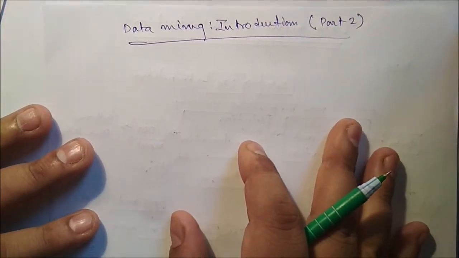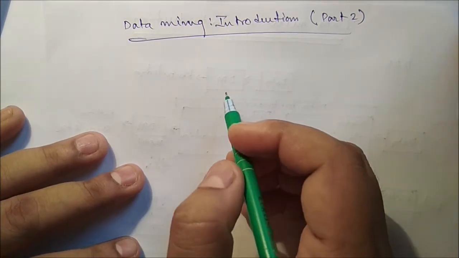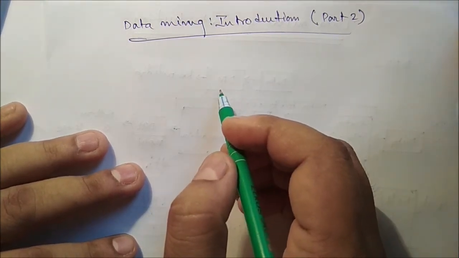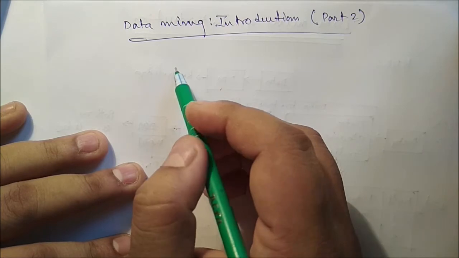Now in this video we'll discuss the second part of the introductory video on data mining. So what is the task of data mining?